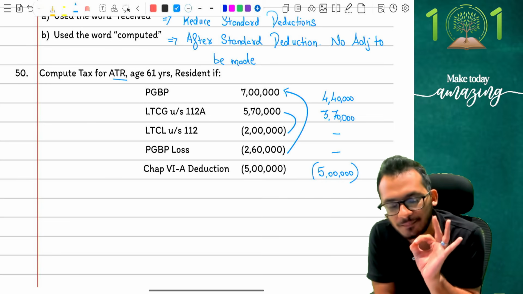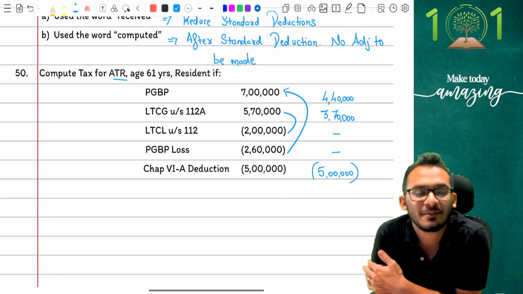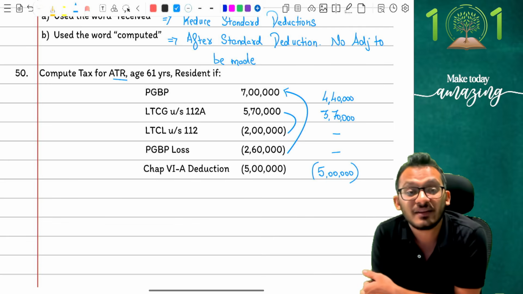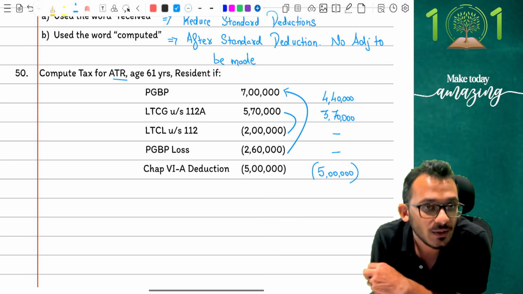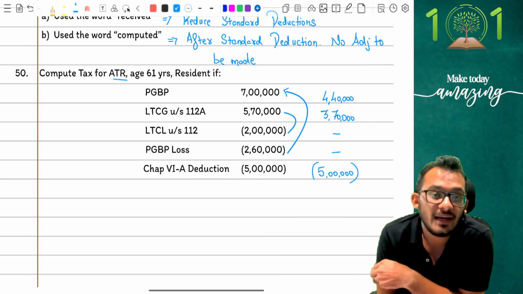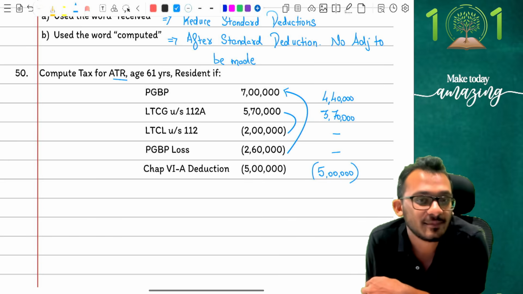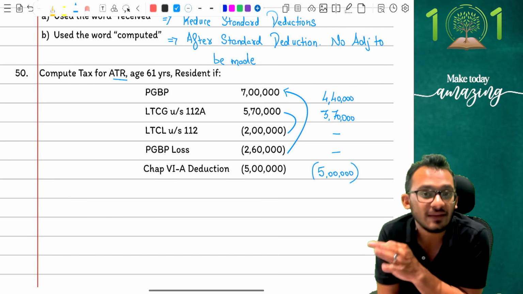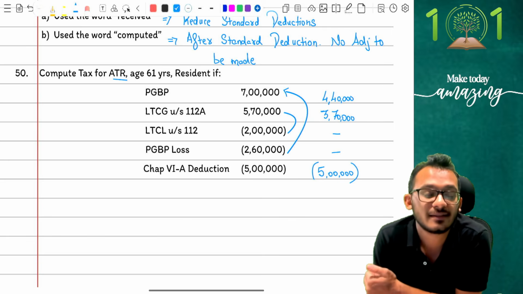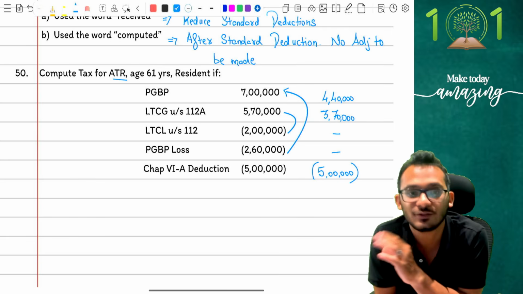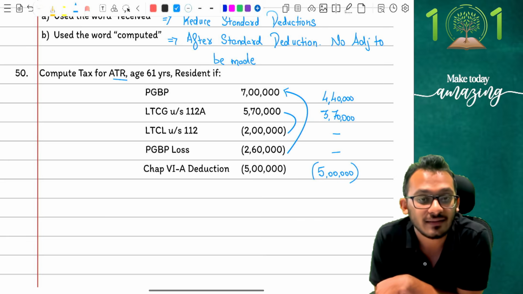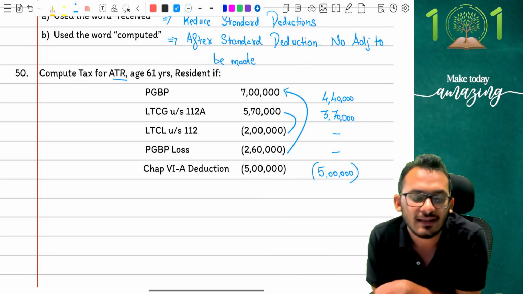0 marks. Absolutely 0 marks, because notice and remember this one thing carefully. Income tax clarifies Chapter 6A deduction can only be claimed against slab incomes. I cannot claim Chapter 6A reductions on any special incomes, including capital gains. Even capital gains are not eligible for Chapter 6A reductions, which means Chapter 6A reductions have to be restricted to your slab incomes. That is the only thing which is eligible.